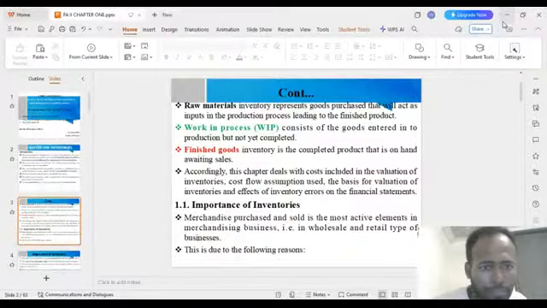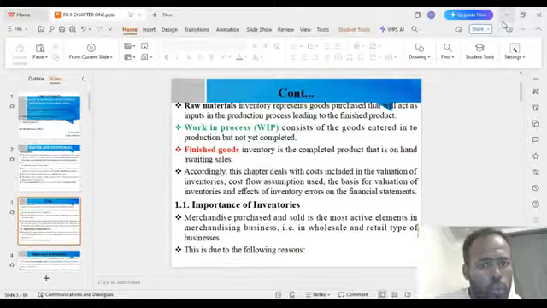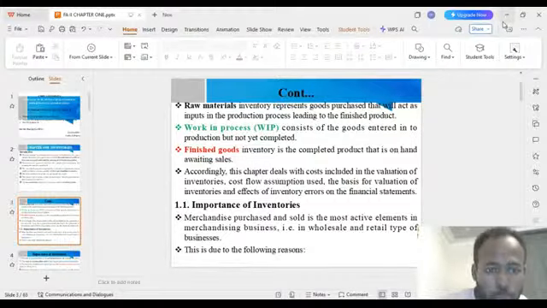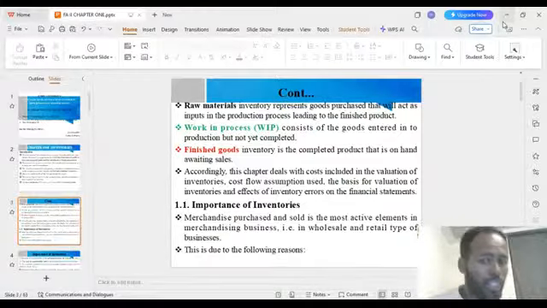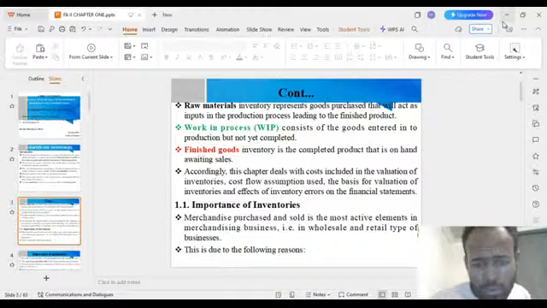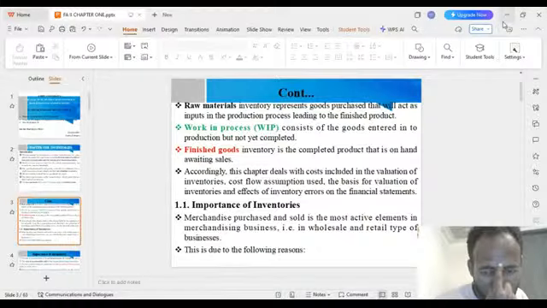Raw materials are inventory representing the goods purchased that act as inputs in the production process leading to the finished goods. If we have no input, we have no finished goods. Without input we cannot talk about finished goods.